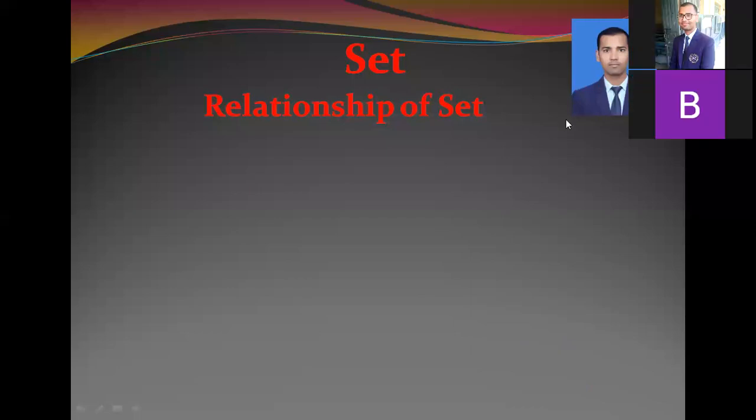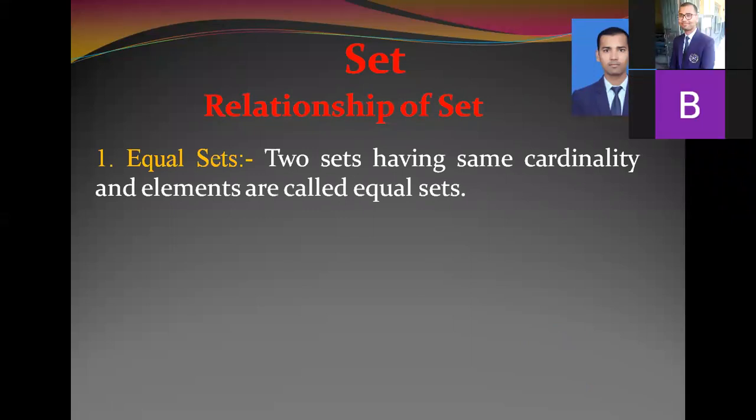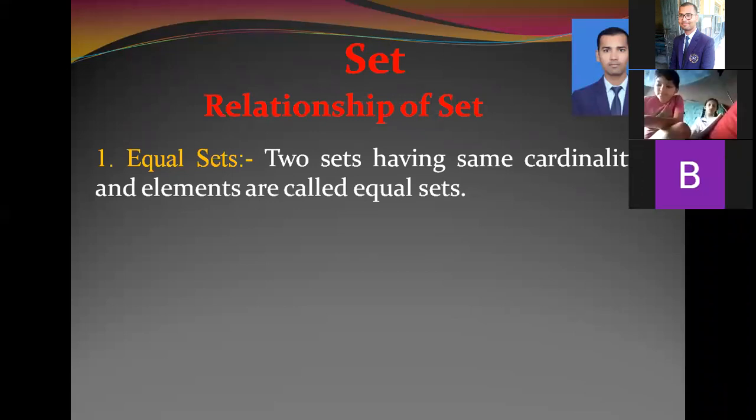To form a relation, we always need two or more than two sets. Let's take an example of human relations like father and son, son and mother.